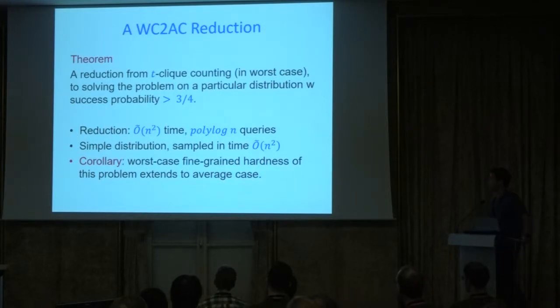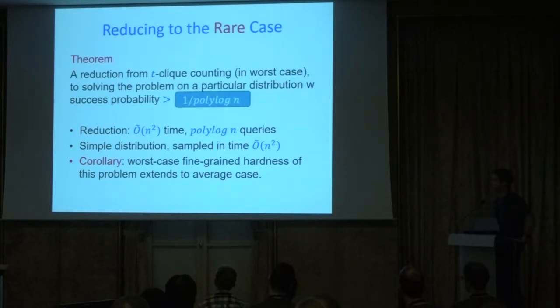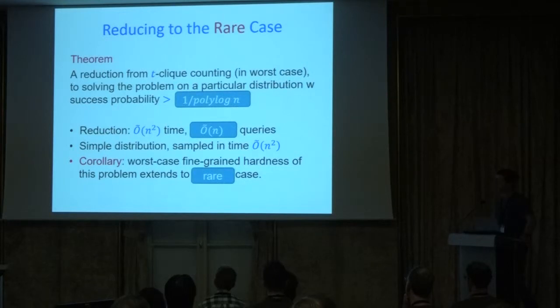If you're a cryptographer or you like your hard problems to be even harder, then we also have a worst case to rare case reduction, showing a distribution where it's hard to solve even rarely. So hard to solve even with probability bigger than 1 over polylog in this regime. So even that is hard. There's a little bit of a larger overhead: the number of queries made by the reduction becomes almost n. Remember, the input size here is n squared, so n queries is a little less than a linear number of queries. So the worst case hardness extends also to the rare case, with a little bit of overhead, which comes from the number of queries.